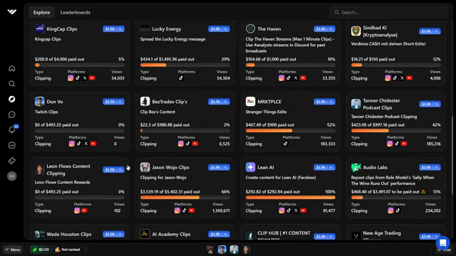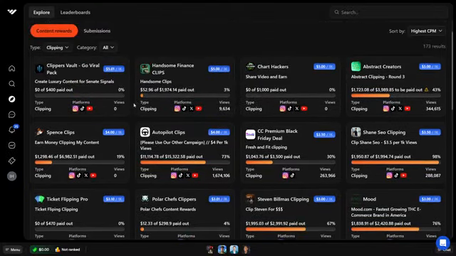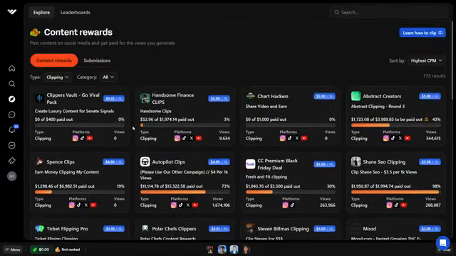Now, mind you, RPMs over here usually are gonna be a bit lower, but still like $2 or $2.50 per 1,000 views is pretty much unheard of if you were ever clipping before on any other platform. So yes, you technically get paid like twice less, but the views you can actually get and the videos you can make so quickly with the tool I'm gonna show you are actually worth it. And in the end, in the long run, I think you'll be able to make more money, and I was able to make a lot more money with that as well. But of course, if you want to go with that, you can go with that as well.